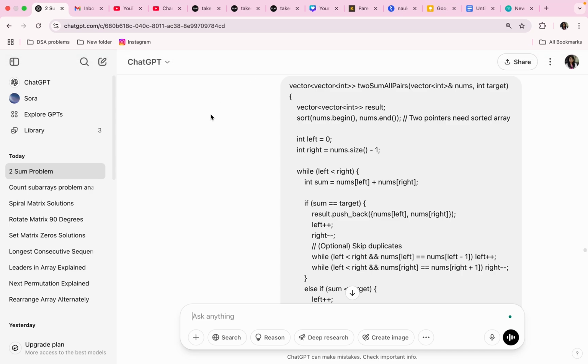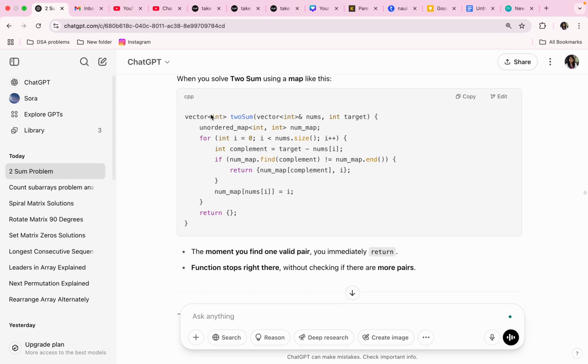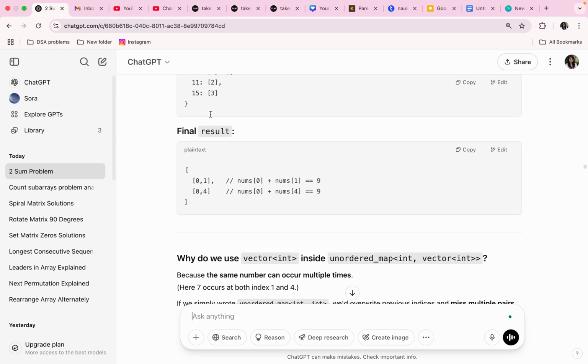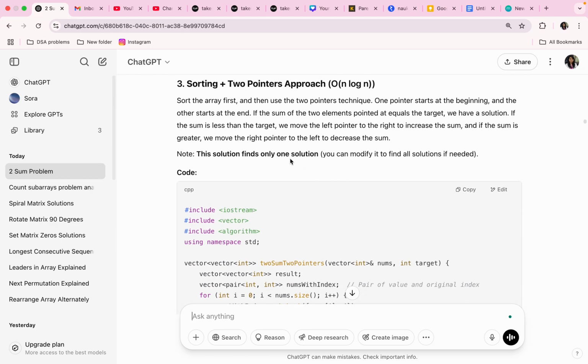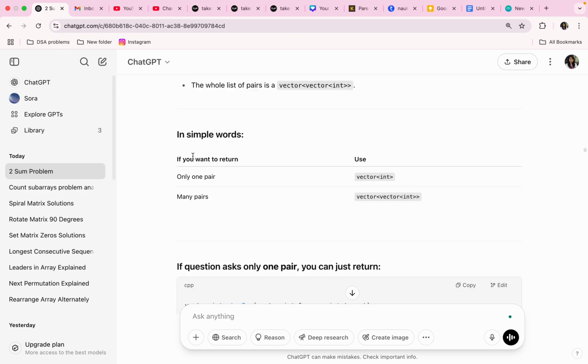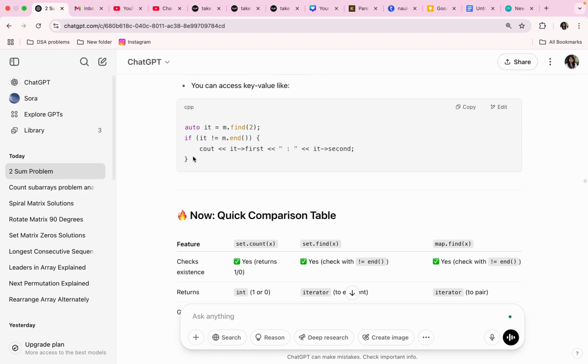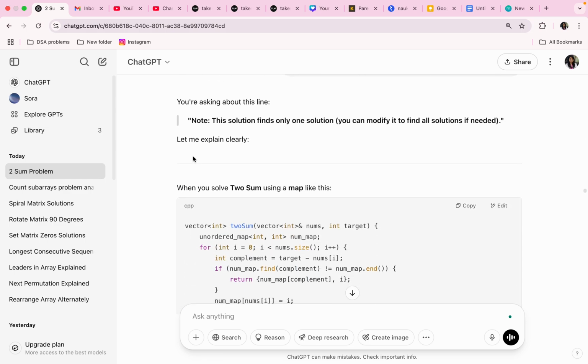This is the third time we are discussing the two sum problem, and in this podcast we will discuss the two pointer method. Last time when we were discussing the two pointer method, we saw that this solution finds only one solution. That means only one pair at most. When it finds the first pair, it will just return it and exit the function. So we thought of modifying it to return all the solutions.